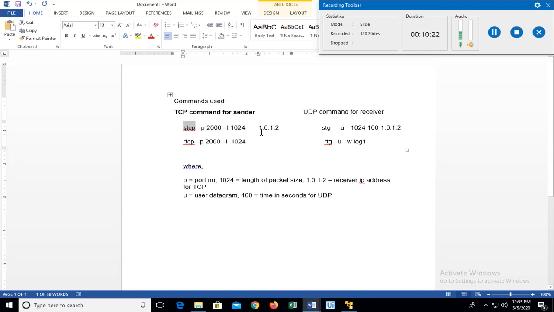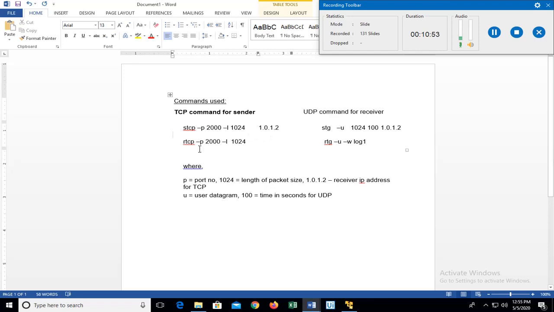And since we want to send the packet to another node on the network, we should know the IP address of the other node. So for example, if the sender node is 1.0.1.1 and the receiver is 1.0.1.2, then the address specified, 1.0.1.2, is the receiver IP address. So this is related to the sender.